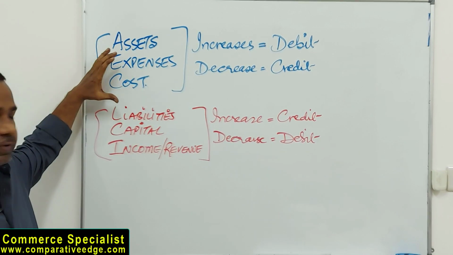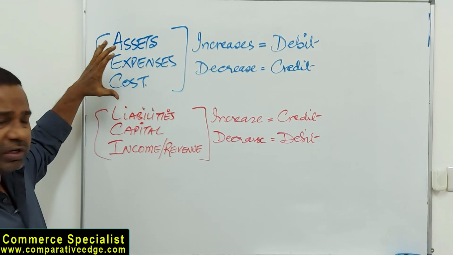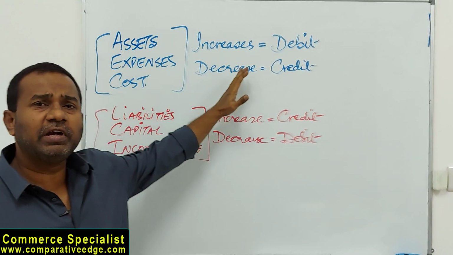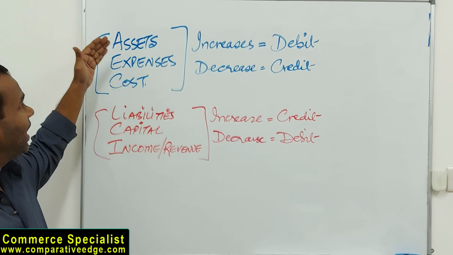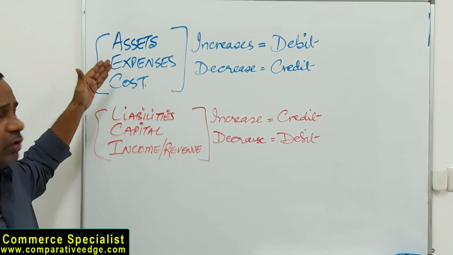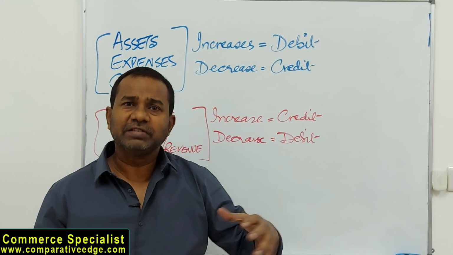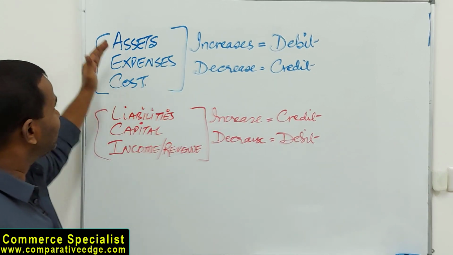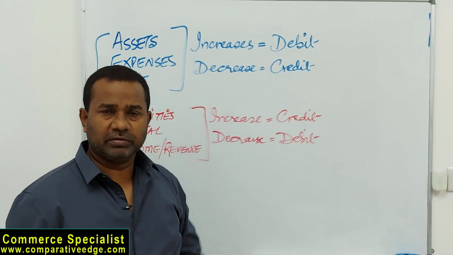This is one group: asset, expense, and cost. Why am I calling them one group? Because the rules of debit and credit are the same for asset, expense, and cost. Whether asset increases, expense increases, or cost increases, we show it as a debit. When asset, expense, and cost decrease, we show it as a credit.